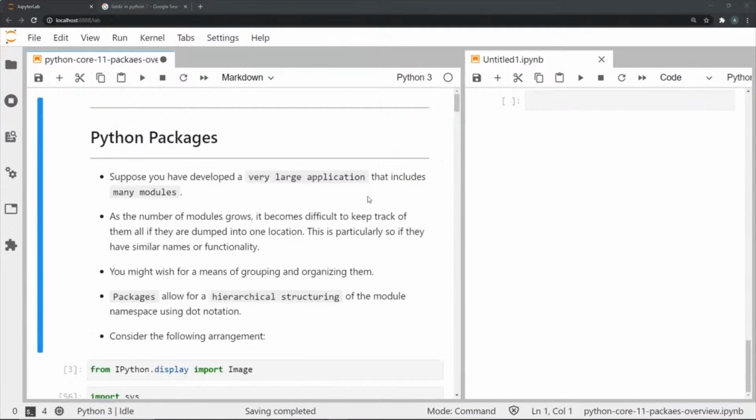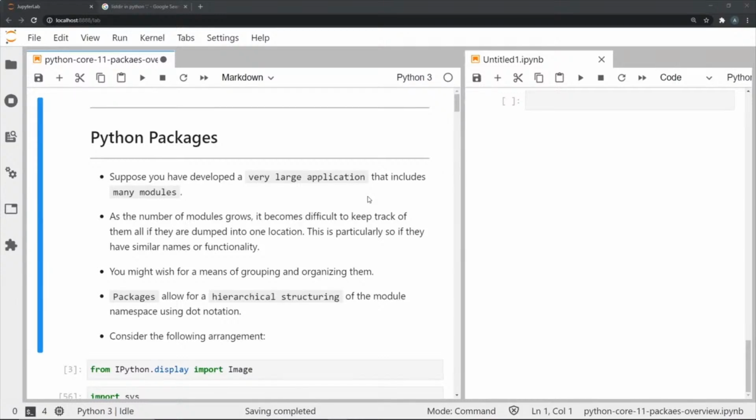Now what if we developed a very large application in Python that contains many different modules, with many modules that have similar names and functionalities, all dumped in the same location, so that it becomes very difficult to track these modules? What if there was a way to organize and access these in a much simpler and more organized manner? Well, packages allow us to do just that. Packages are a hierarchical structuring of the module namespace using dot notation. And this is the same dot notation that we use when we want to access methods or functions that are part of other classes or modules.